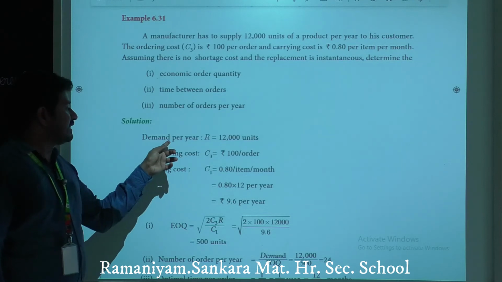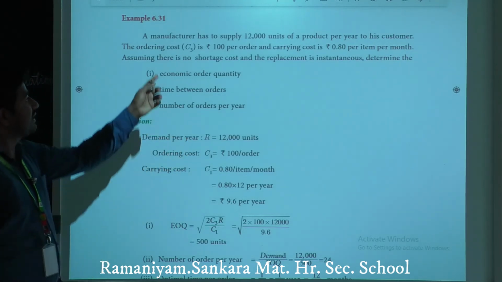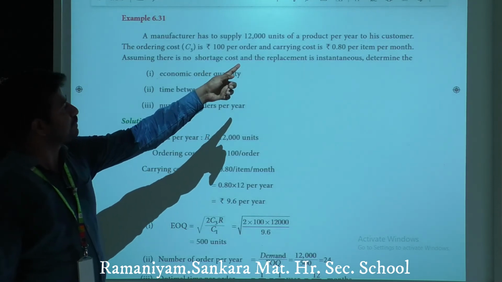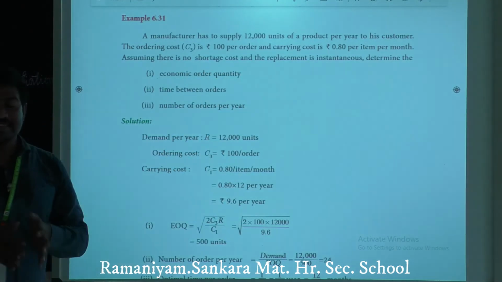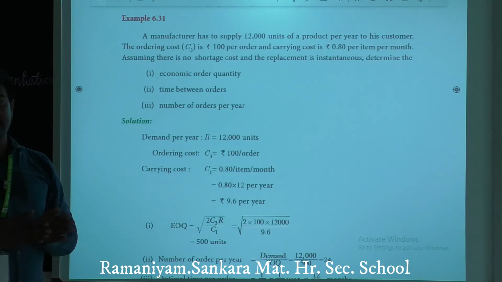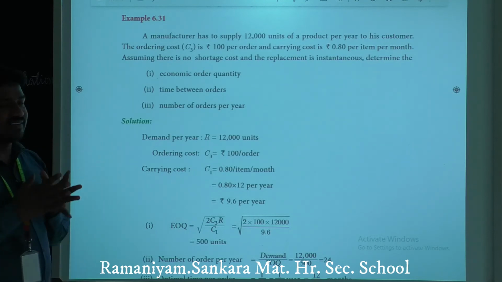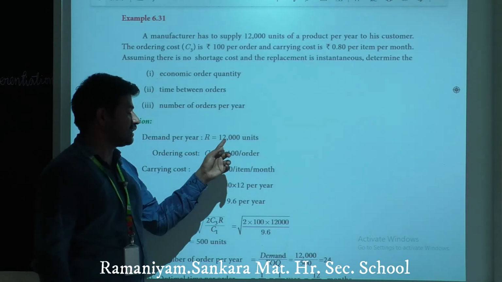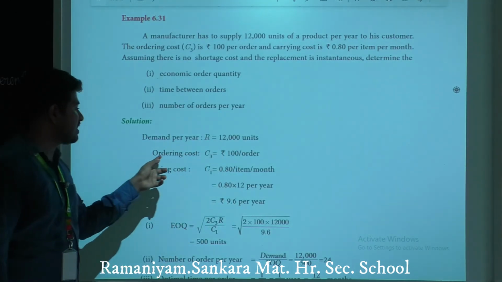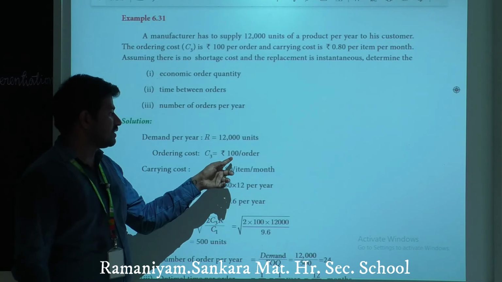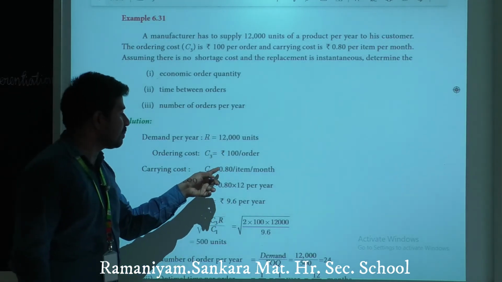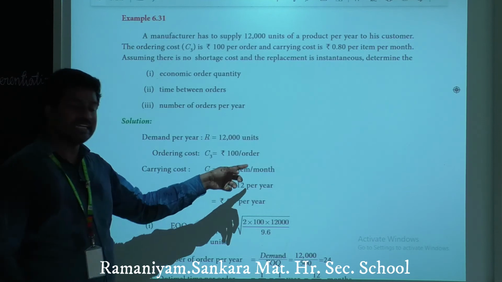Demand per year: here a manufacturer has to supply 12,000 units of product per year. This sum is based on a year basis. So demand per year, capital R equals 12,000 units. Ordering cost equals 1,000 per order. Carrying cost equals 0.80 per item per month.